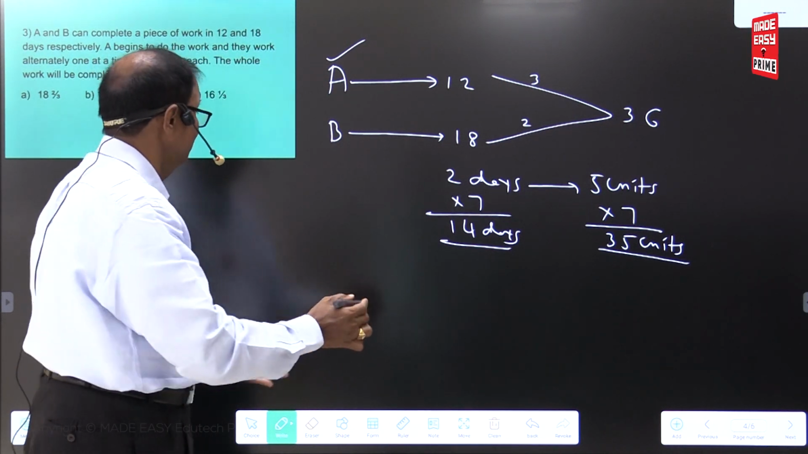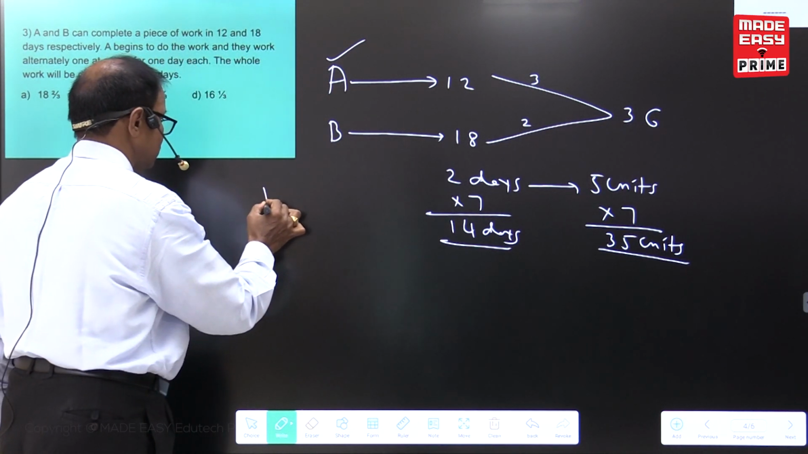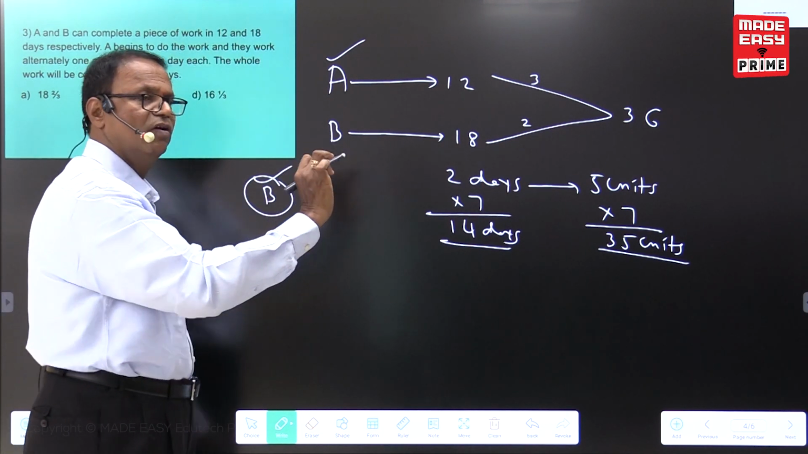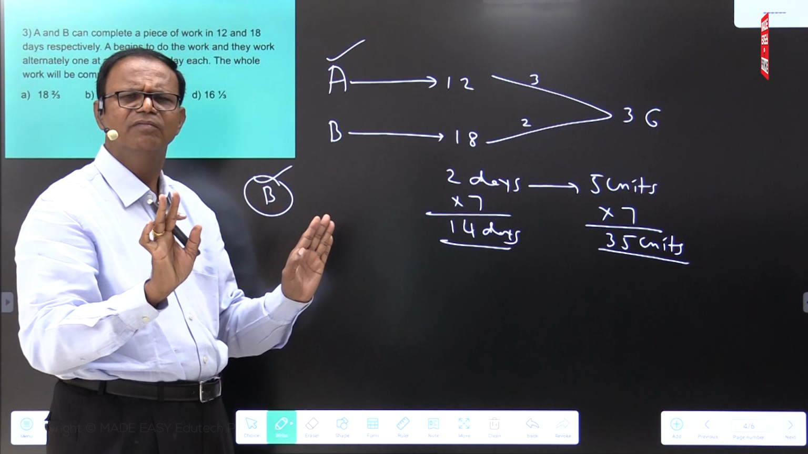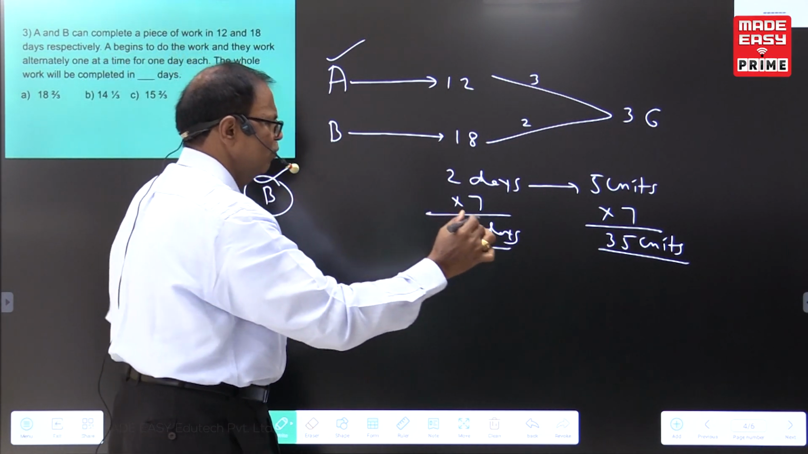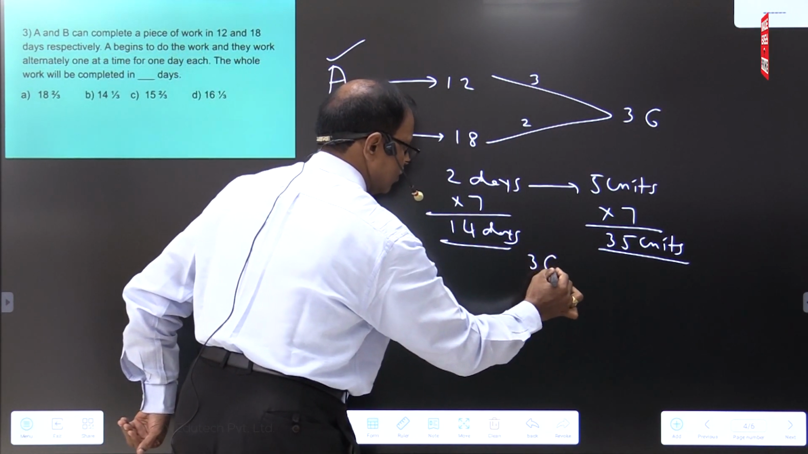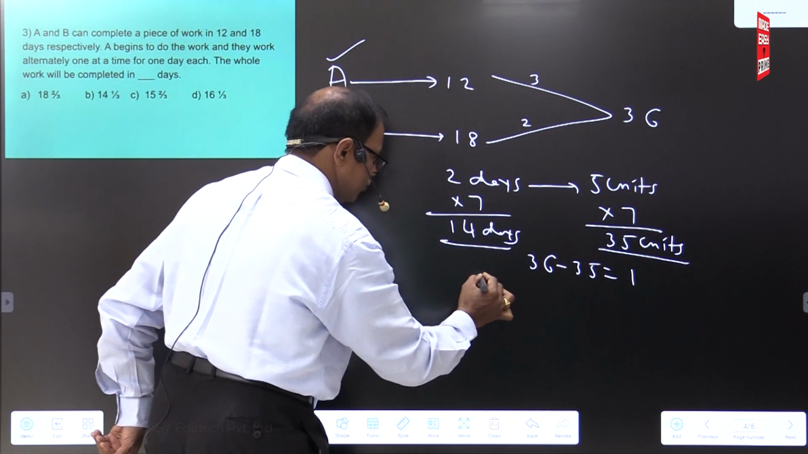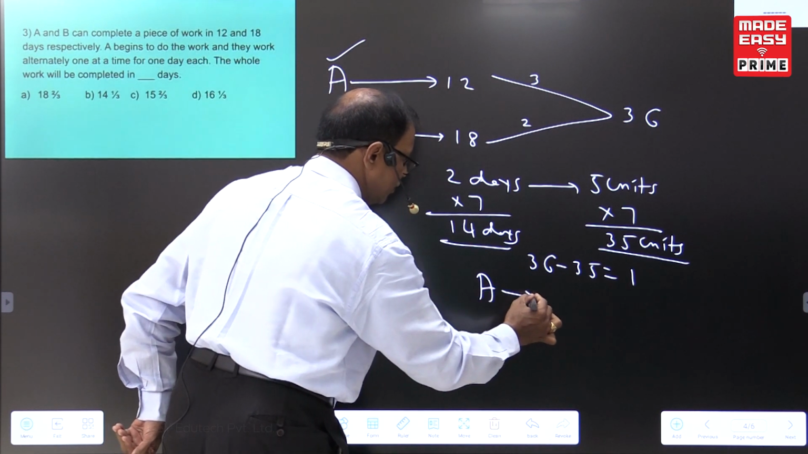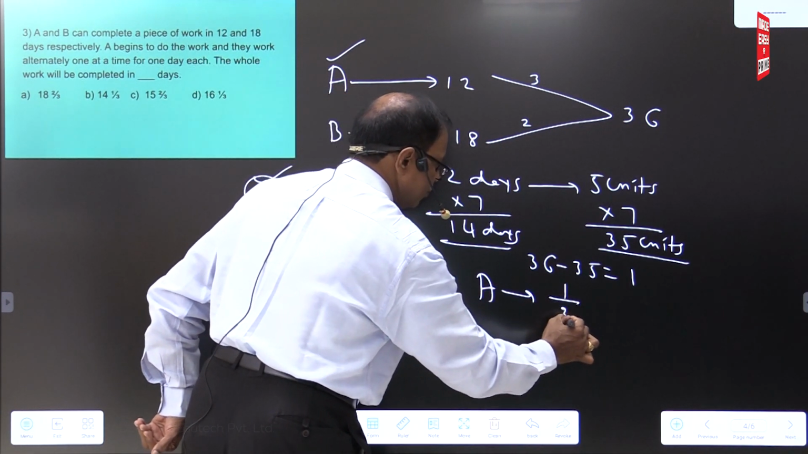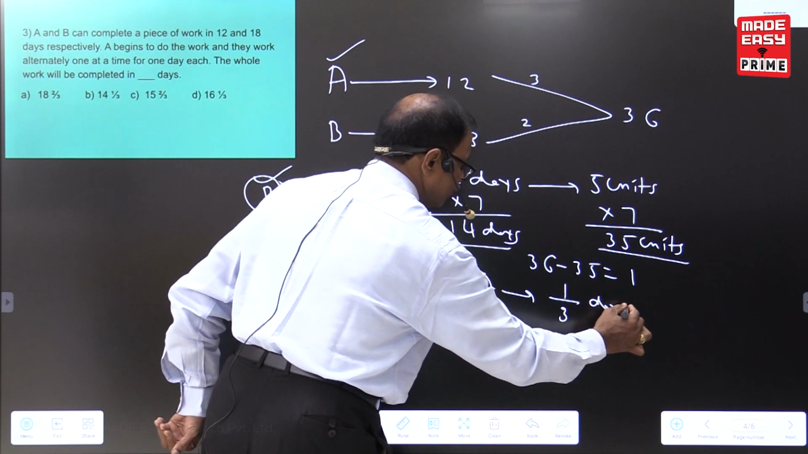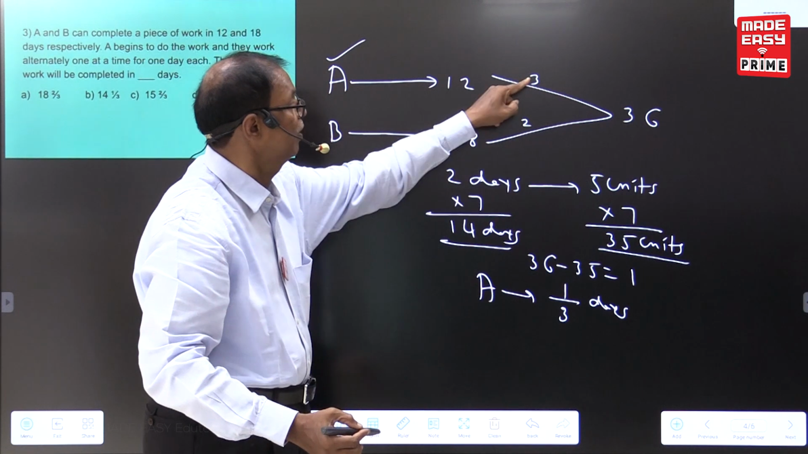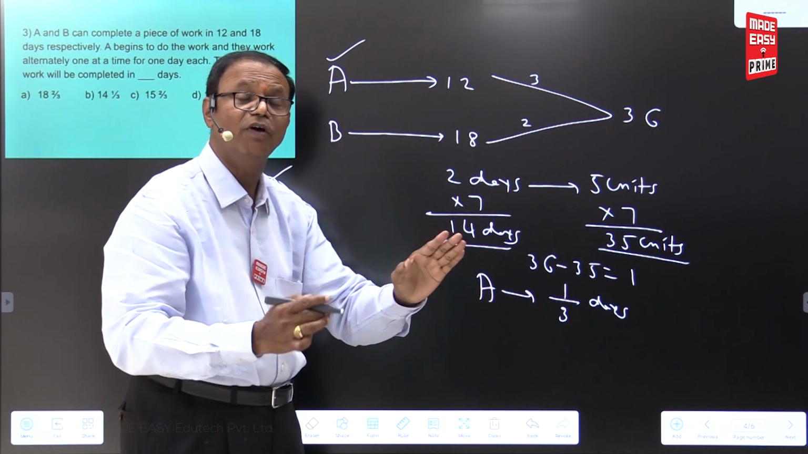That's all. If you are writing B directly, nothing wrong. It is an objective question, no question of asking for steps. This is for reference, I am writing one more step. 36 minus 35, that is called 1 unit. Now begin with A. 1 unit by 3 units, that is 1 by 3 days. Numerator 1 unit, denominator 3 units. 1 by 3 days.